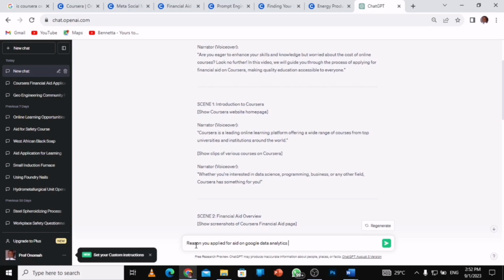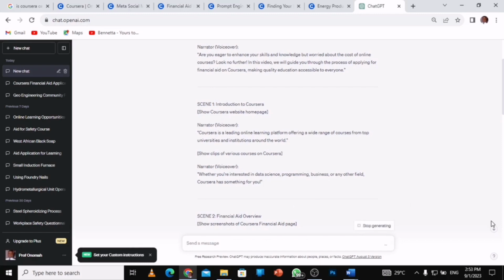So the key thing is you just say that it is for financial background, okay, and more than 150 words, and you just press enter.